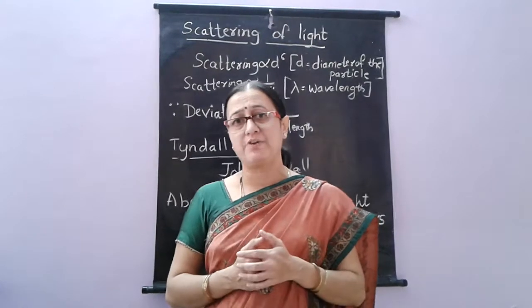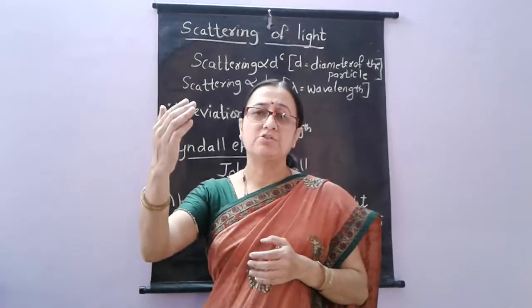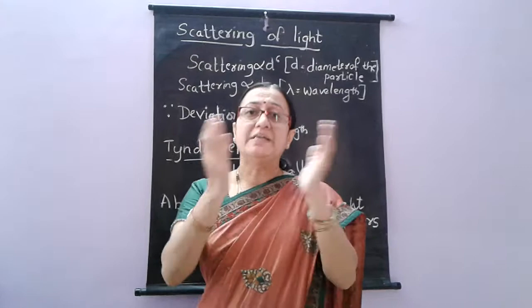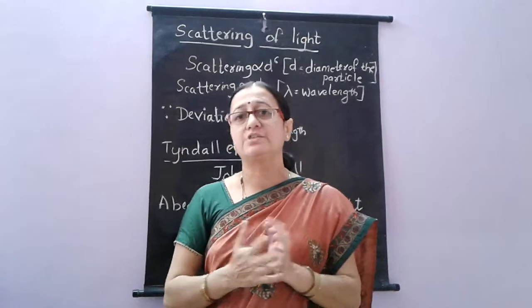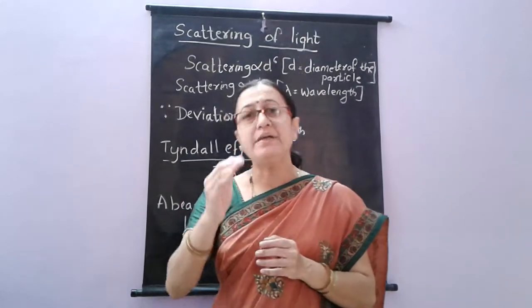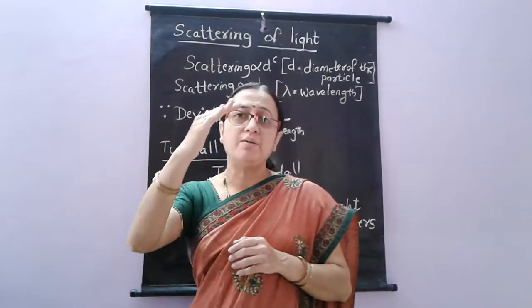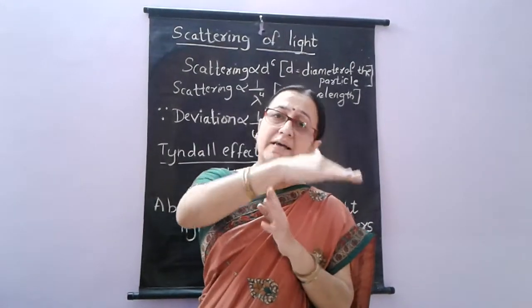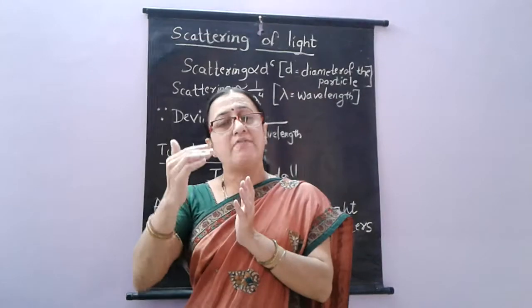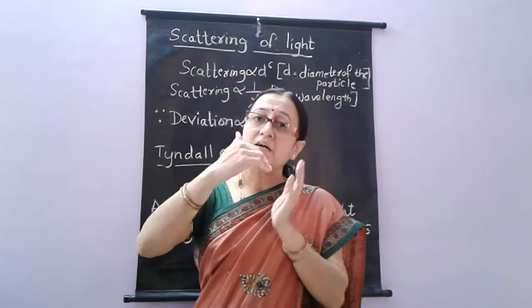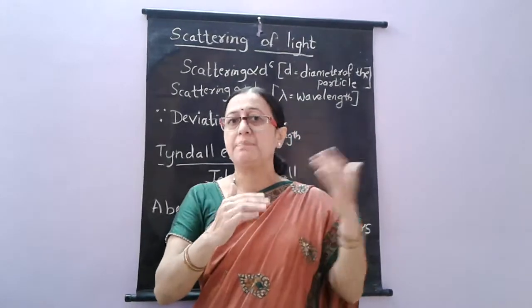In the previous session, we learnt about dispersion of light. What is dispersion of light? When white light passes through any other medium, it splits up into 7 constituent colors. That is known as dispersion of light. During dispersion, red color having more wavelength will bend the least, and violet color having less wavelength will bend the most. This we observed in the previous session.